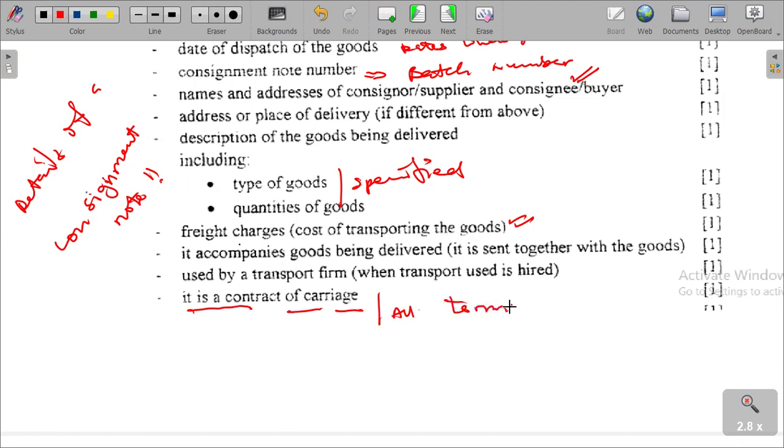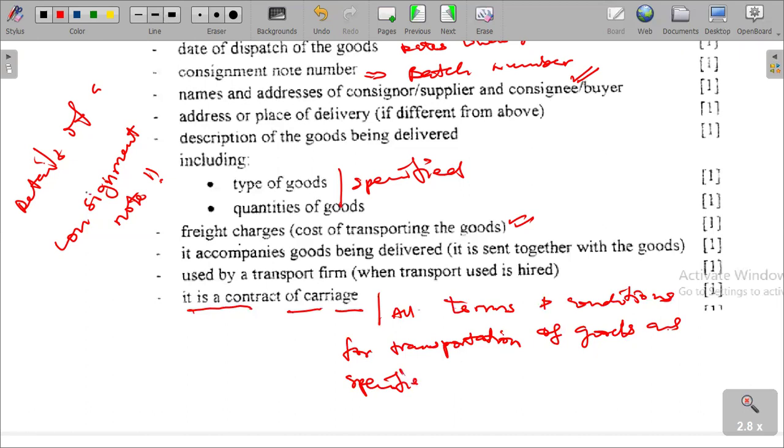All terms and conditions for transportation of goods are specified.